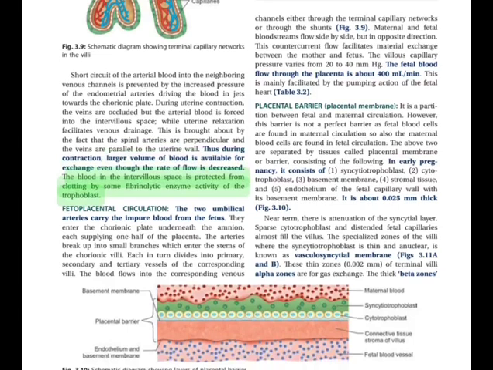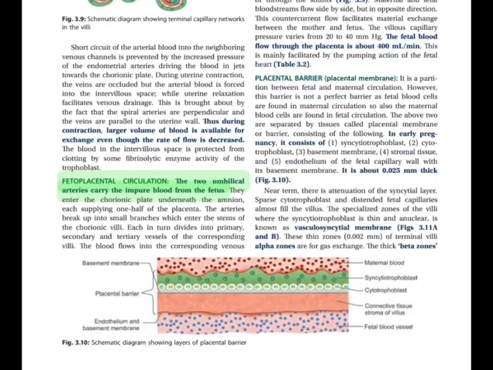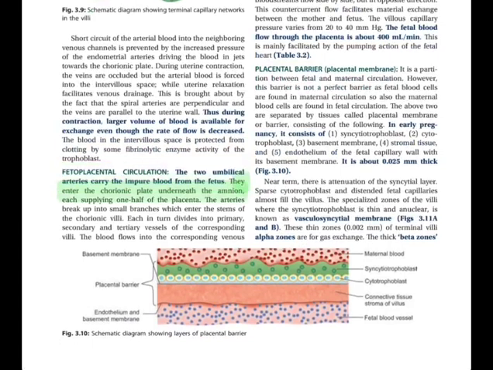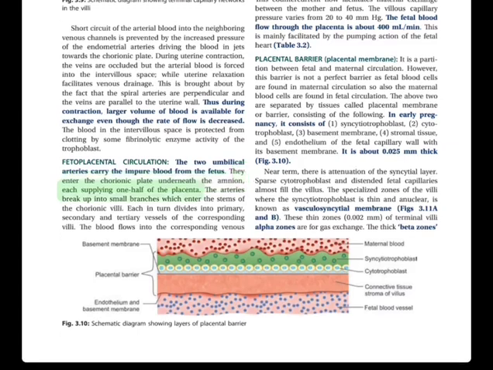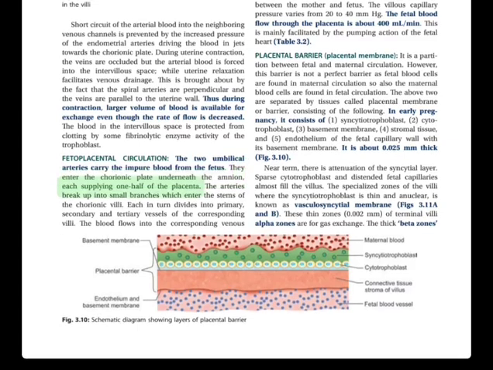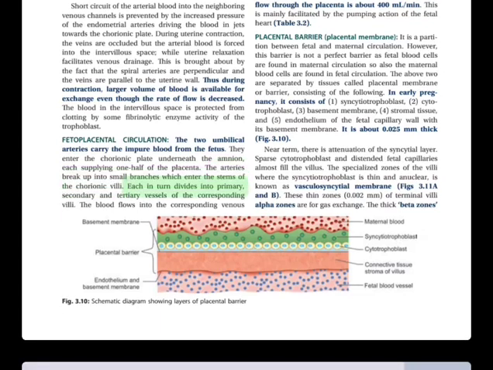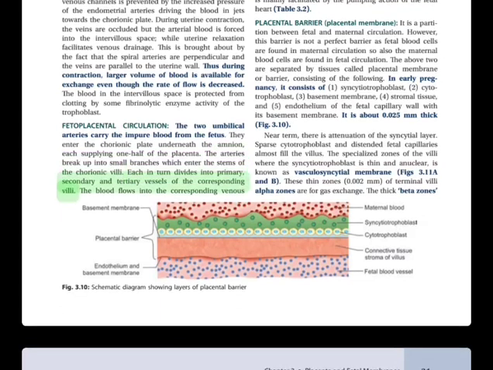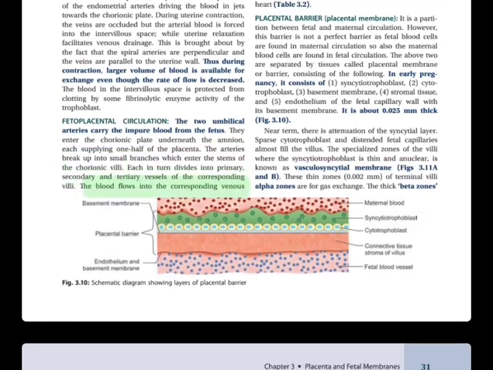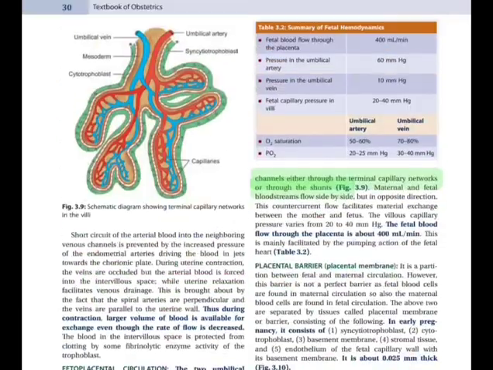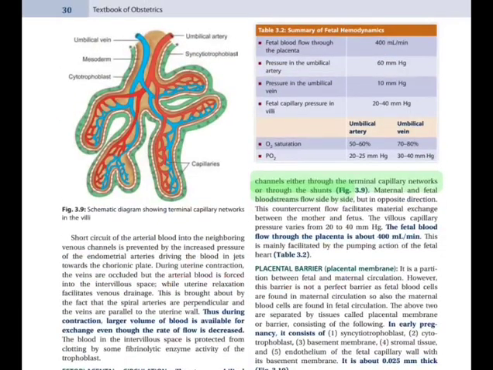Blood in the intervillous space is protected from clotting by some fibrinolytic enzyme activity of the trophoblast. Fetoplacental circulation: two umbilical arteries carry the impure blood from the fetus and enter the chorionic plate underneath the amnion, each supplying one half of the placenta. Arteries break up into small branches which enter the stems of the chorionic villi. Each in turn divides into primary, secondary and tertiary vessels of the corresponding villi. Blood goes into the corresponding venous channels either through the terminal capillary networks or through the shunts.